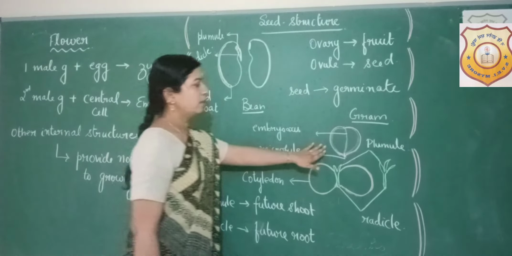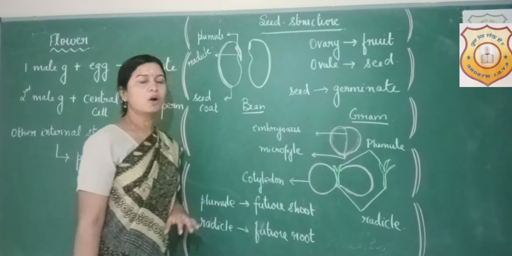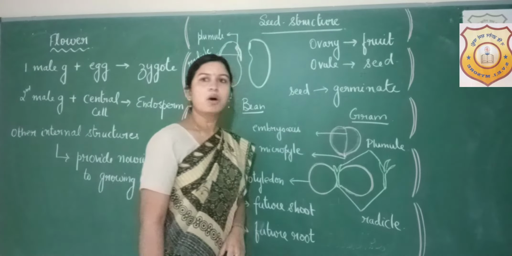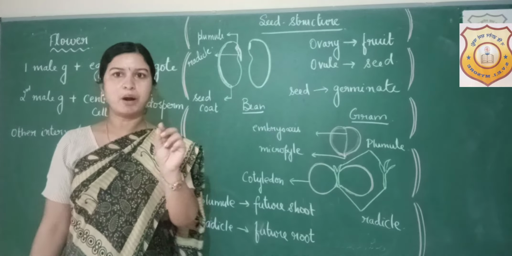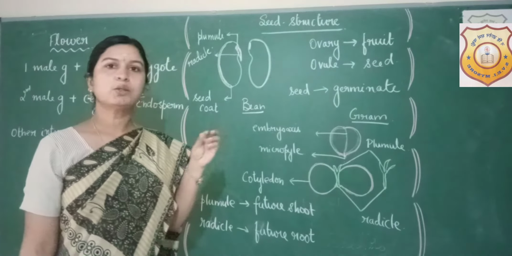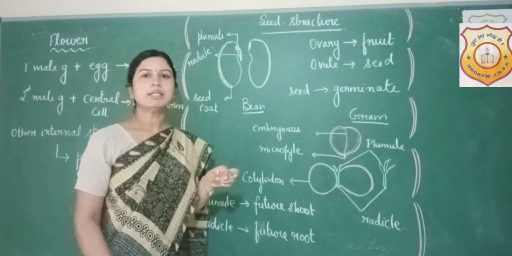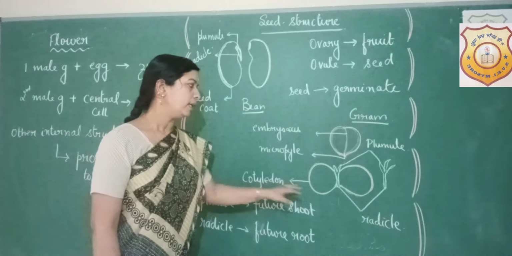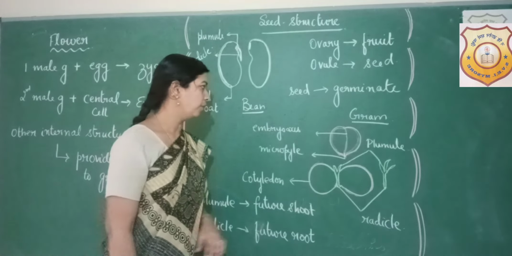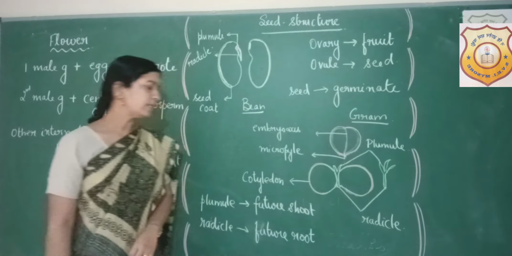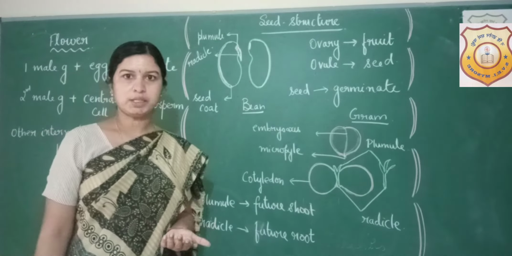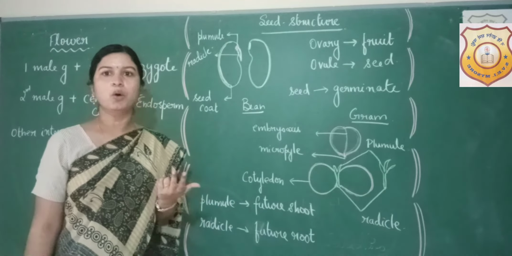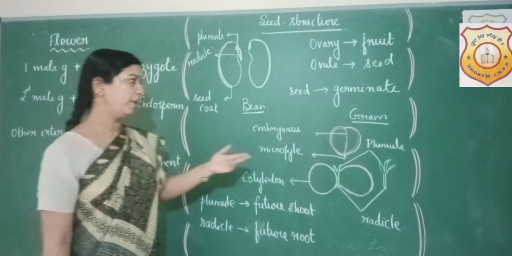Now this is the structure of another dicot seed which is included in your syllabus, gram or chickpea. You have this brown chana. So if you just soak it for a few hours, and then open both the cotyledons, this is what you will be able to observe. Usually the seeds have two seed coats, testa and tegmen. Two layers of seed coat, testa and tegmen.